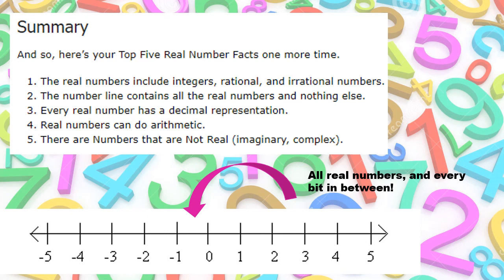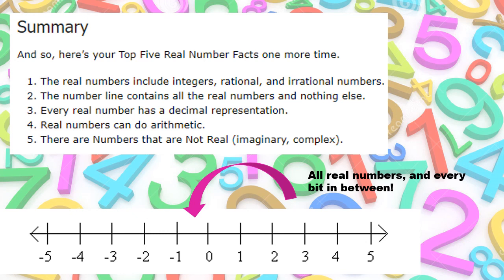Every real number has a decimal representation. That's a fun fact that you can know. So 1 can also be represented with 1.0. If you take infinity, you cannot say infinity.0, or infinity.1. Then real numbers can do arithmetic. So it means you can add, subtract, multiply and divide with real numbers.